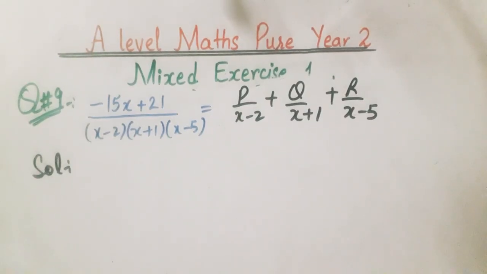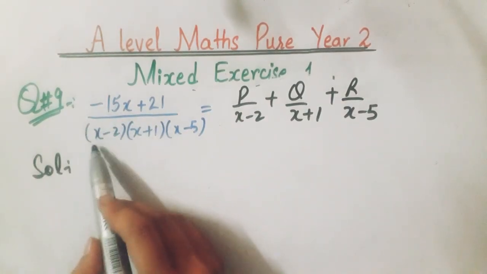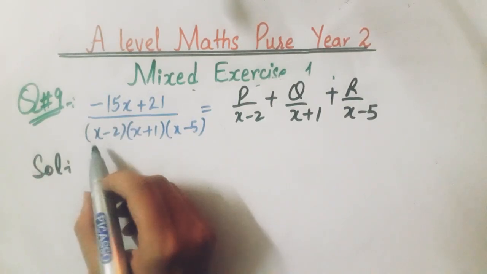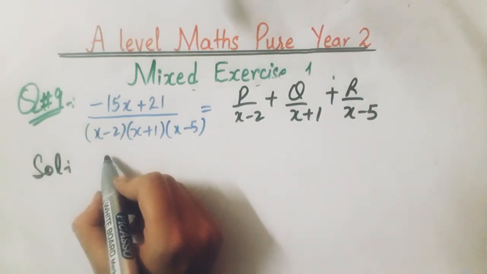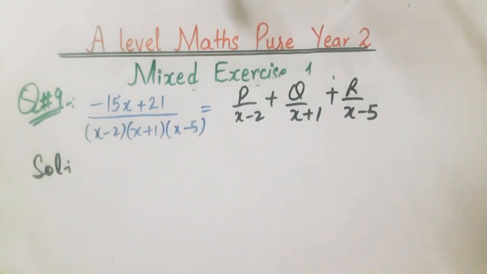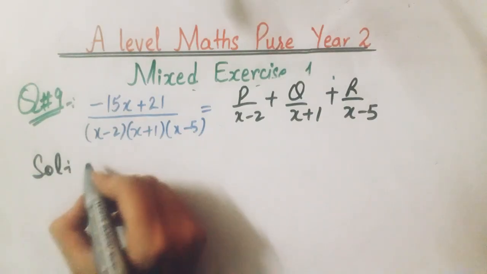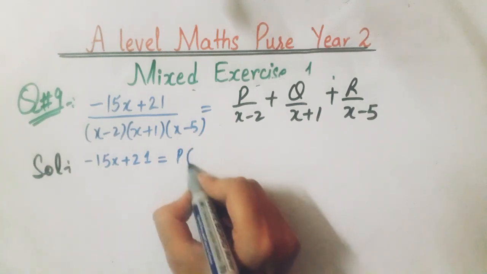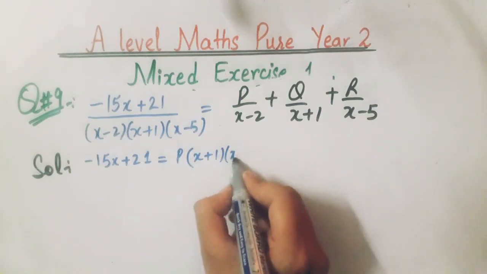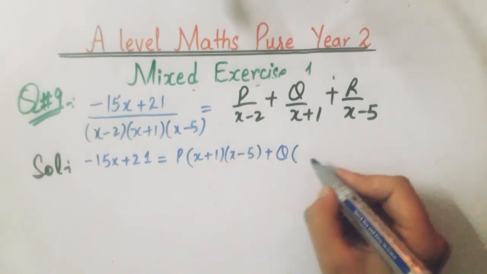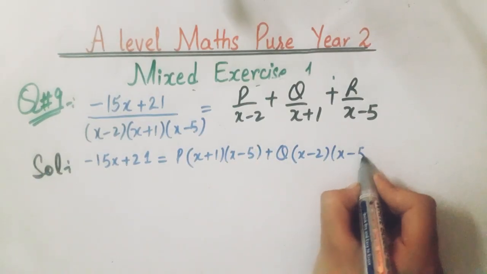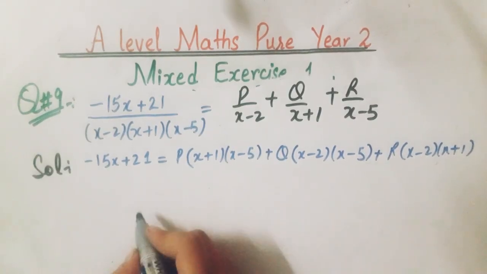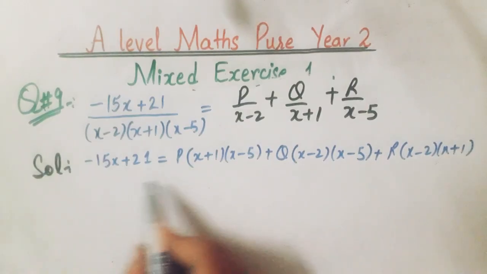Question number 9 is minus 15x plus 21 over x minus 2 into x plus 1 into x minus 5. We will solve this as follows. First of all, we will take the LCM. So minus 15x plus 21 equals p into the remaining two parts, x plus 1 and x minus 5, plus q into x minus 2 into x minus 5, plus r into x minus 2 into x plus 1. So this is the equation.